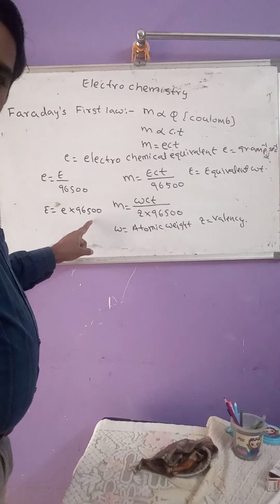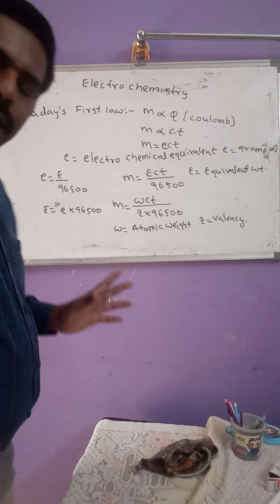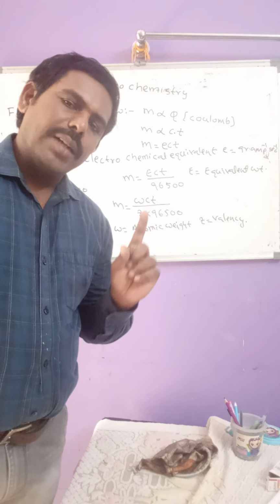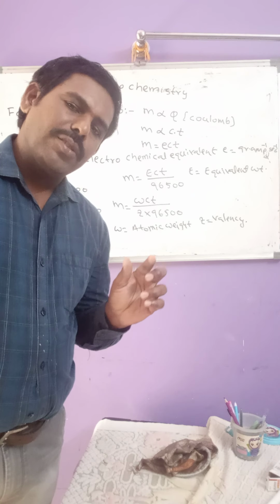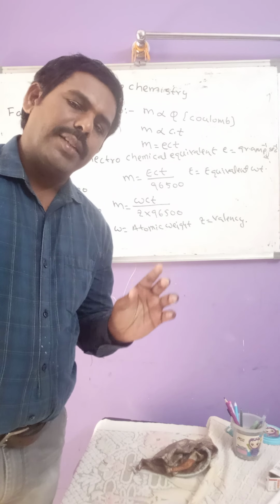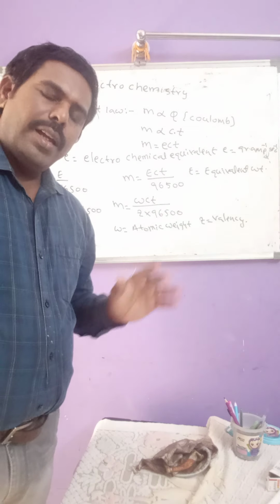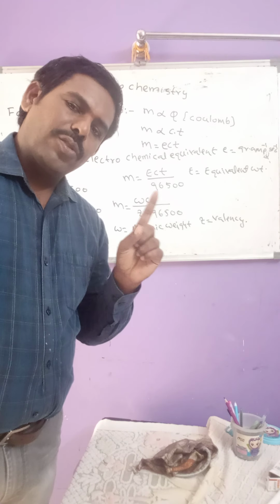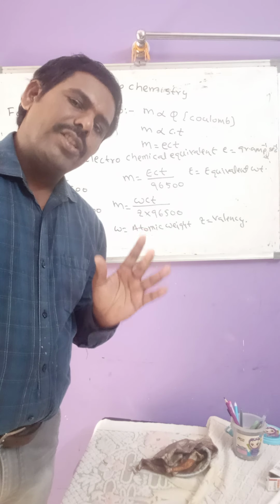Now it is multiplied with 96,500, we get capital E. So what is the equivalent weight definition now? Mass of the substance deposited per 96,500 coulombs of electricity is known as capital E. That means equivalent weight. And 96,500 coulombs is equal to 1 Faraday or 1 mole of electron charge.